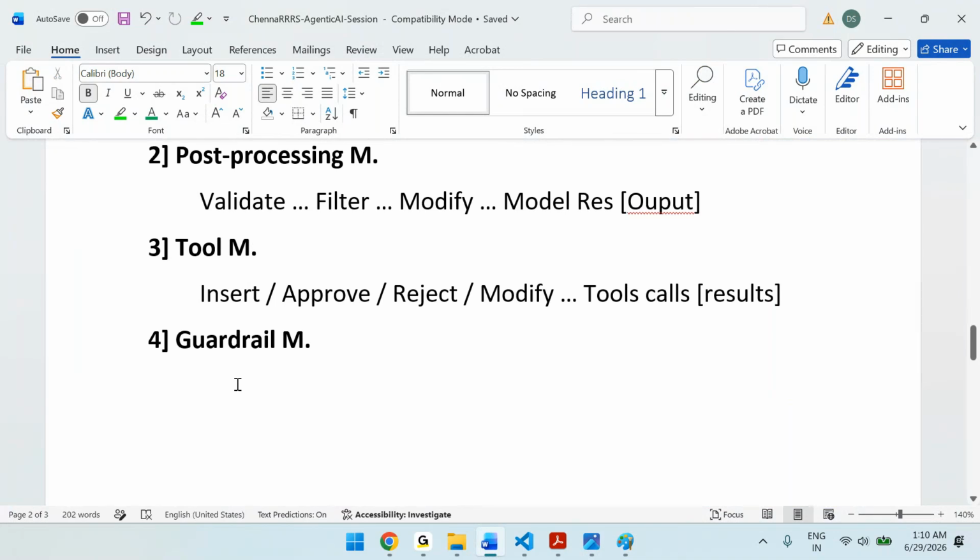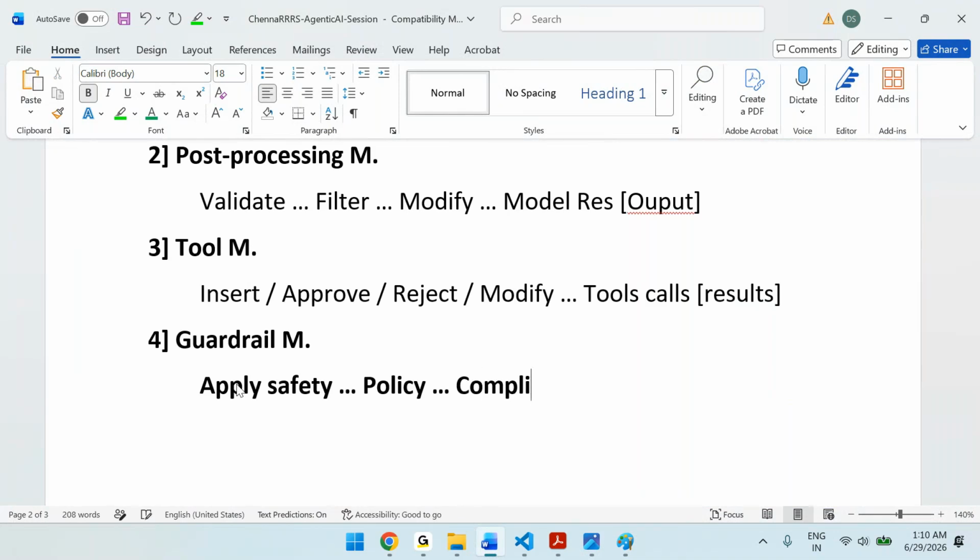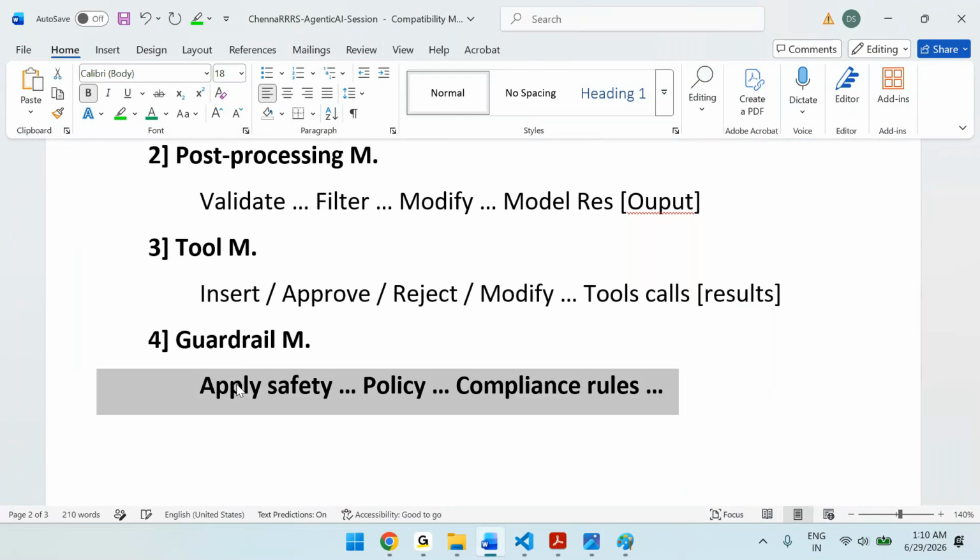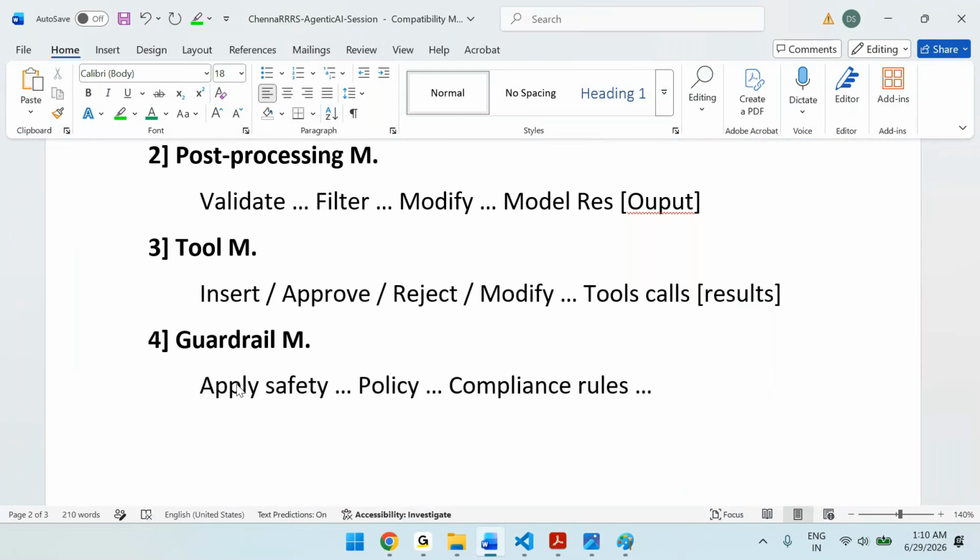Guardrail middleware means applying safety, policy, and compliance rules. These will all be applied. That's the purpose of guardrails. We will practice all these things.